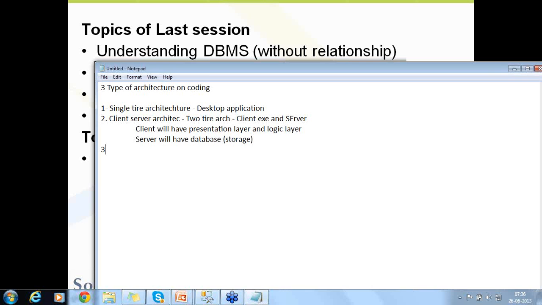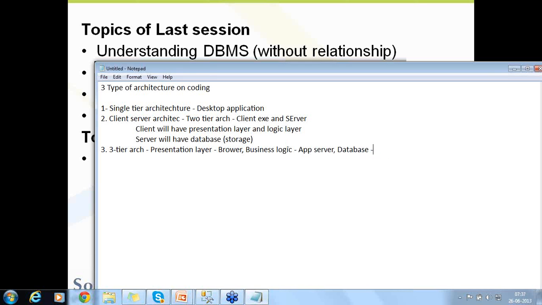Third, it's a three-tier architecture. In three-tier architecture, your presentation layer is your browser. Then you have logic, which we call business logic, at the app server.